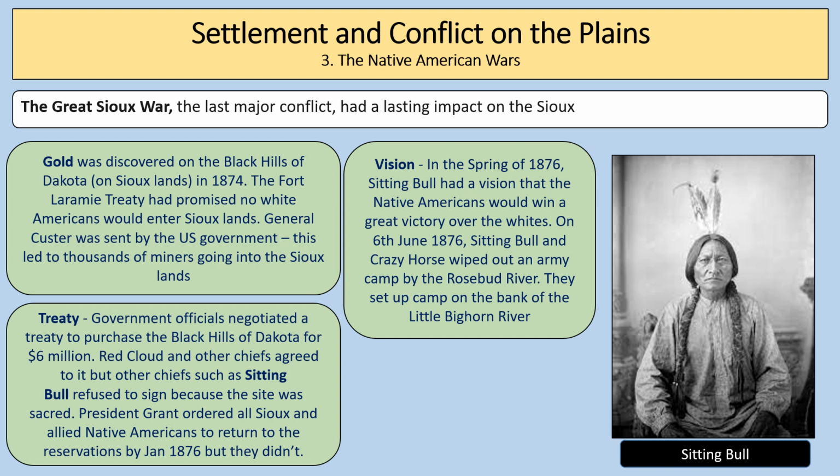Red Cloud and other chiefs agreed to it, but other chiefs such as Sitting Bull refused to sign because the site was sacred. President Grant ordered all Sioux and allied Native Americans to return to the reservations by January 1876, but they didn't. In the spring of 1876, Sitting Bull had a vision that Native Americans would win a great victory over the whites. On the 6th of June 1876, Sitting Bull and Crazy Horse wiped out a US Army camp by the Rosebud River, and they set up camp on the bank of the Little Bighorn River.